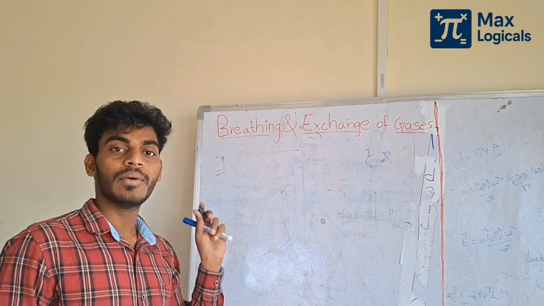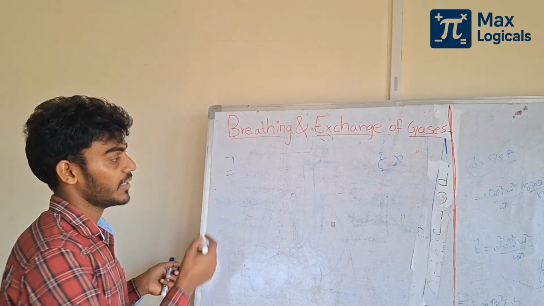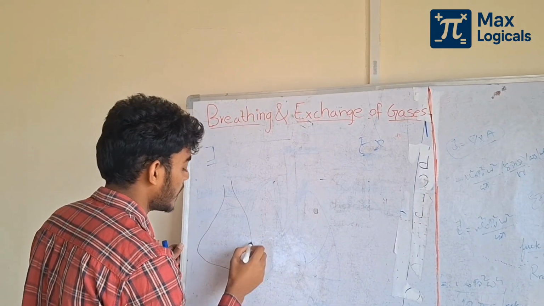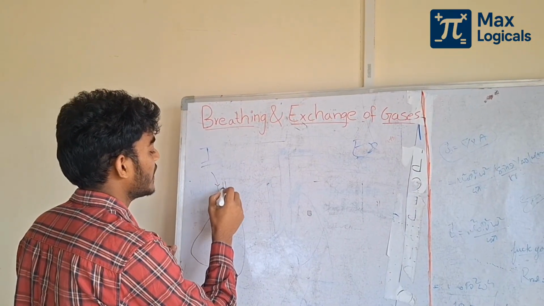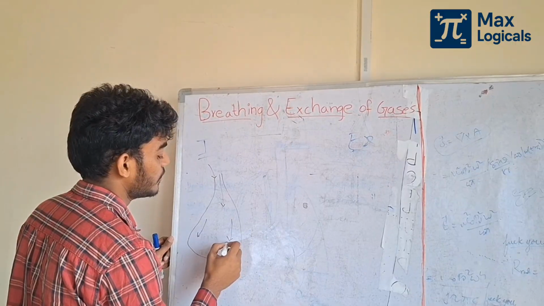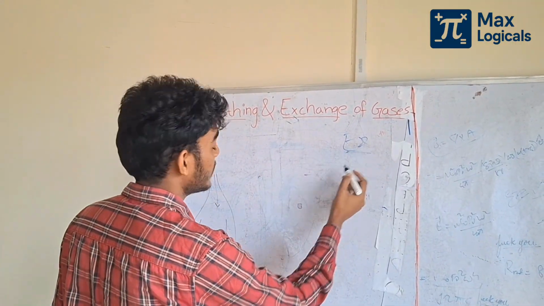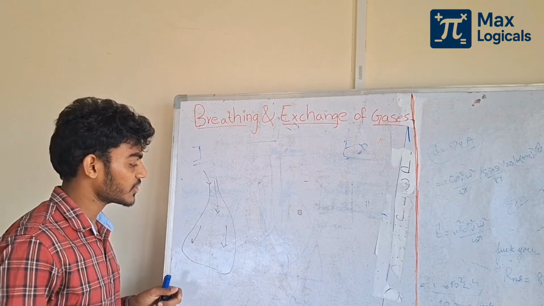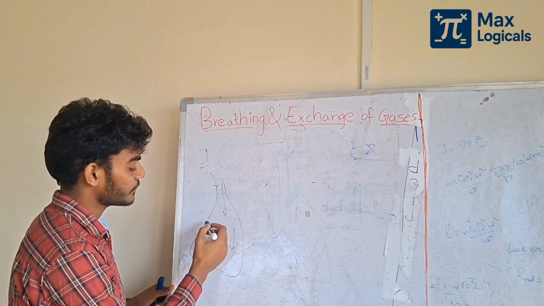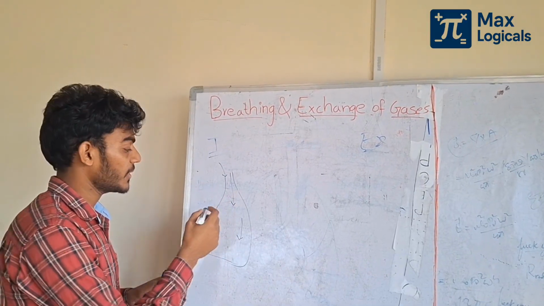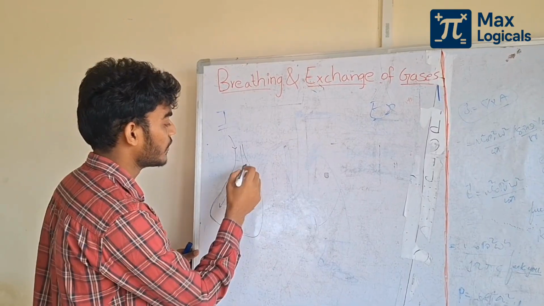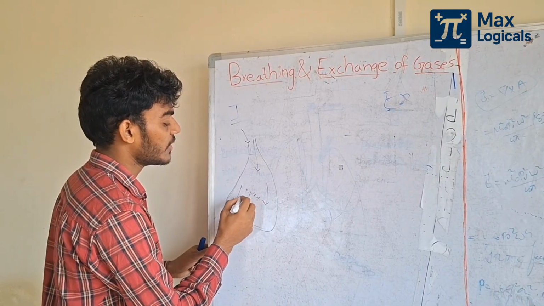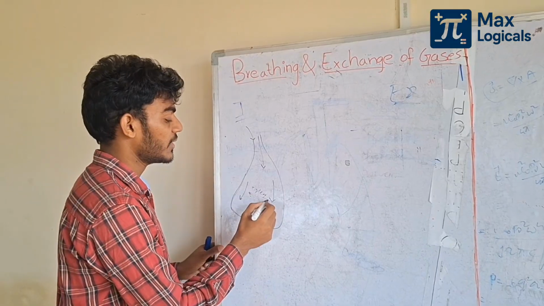Why is it active? Because in inhalation the muscles of the ribs, the sternum and the external intercostals are activated and move actively to decrease the pressure inside the lungs, that is, the intrapulmonary pressure.